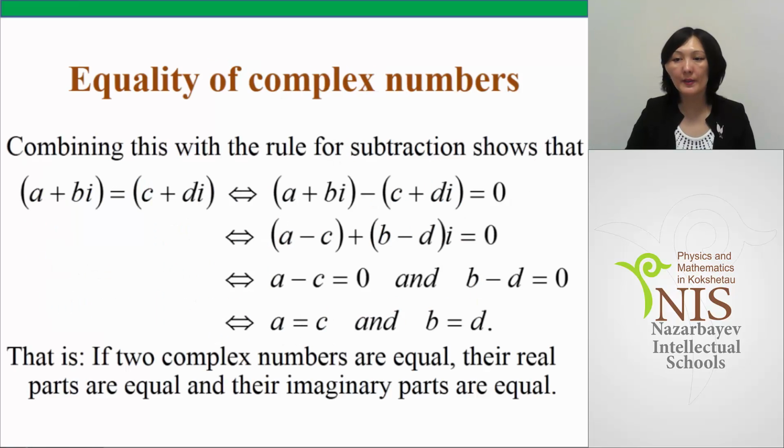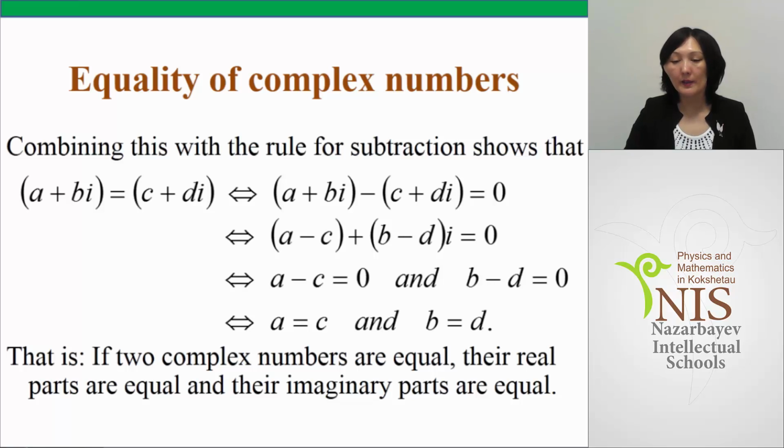Equality of complex numbers. Using the previous slide, we combine this with the rule for subtraction. It shows that if two complex numbers a plus bi and c plus di are equal, we can subtract them and this difference is equal to 0. Now we subtract their real and imaginary parts.